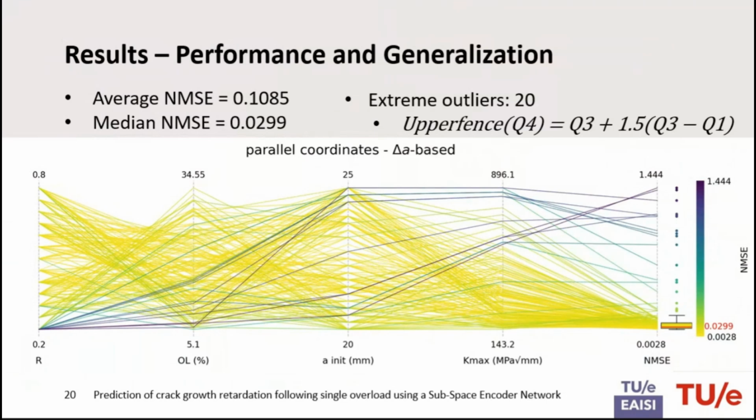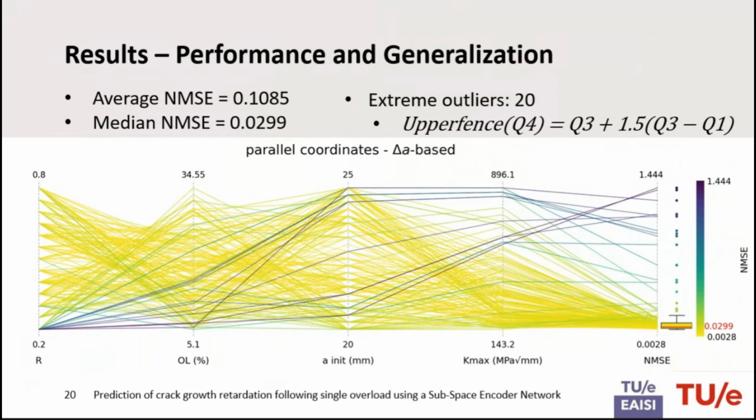So moving on to the results. On the right here, we see the score in terms of normalized mean squared error. We want to get a low score, essentially. Low score is good. The darker colors highlight data sets that obtained worse performance. We see that most of the data sets are colored yellow or light green. And this box plot shows the distribution, and we obtain a median score of 0.0299 and an average of 0.1085.